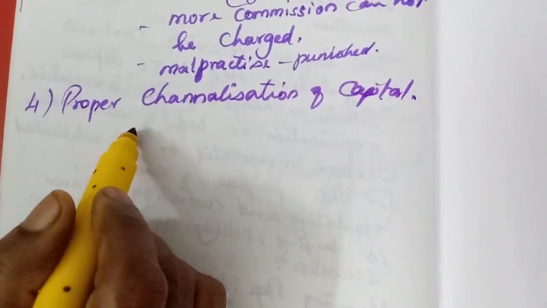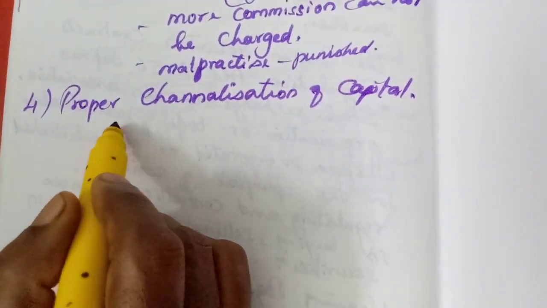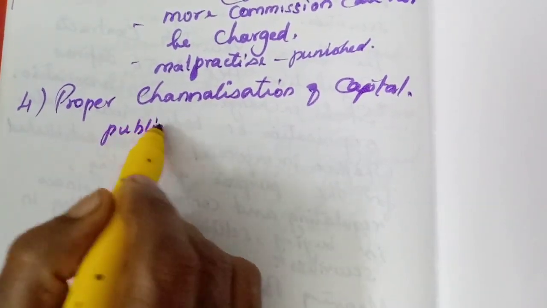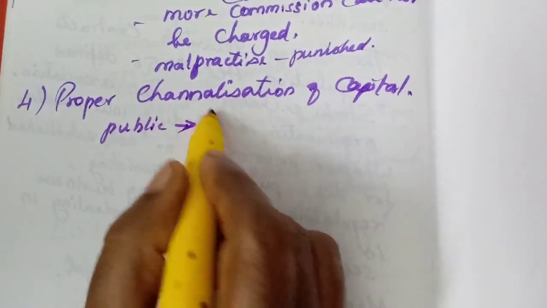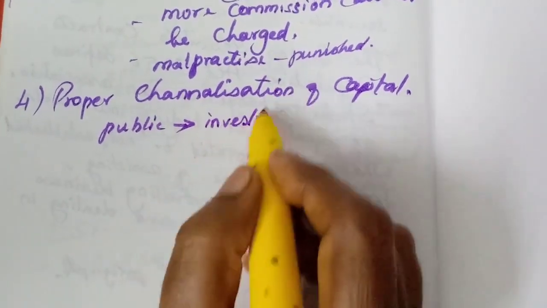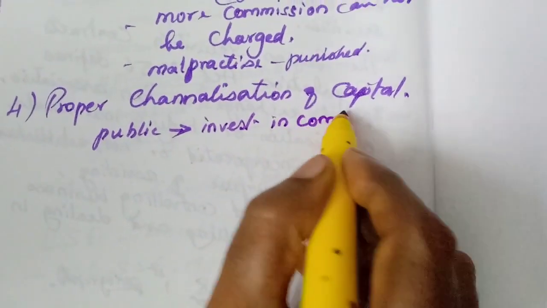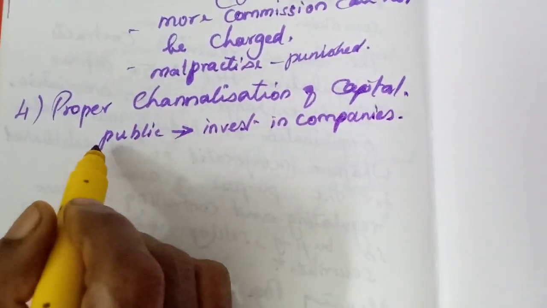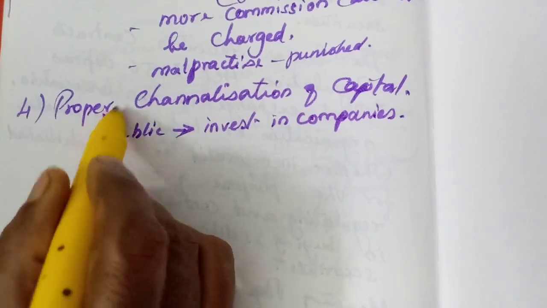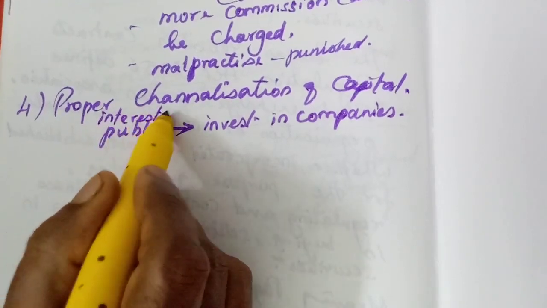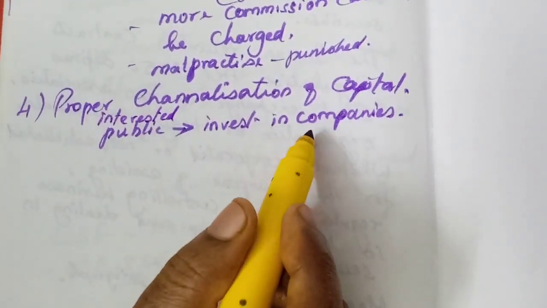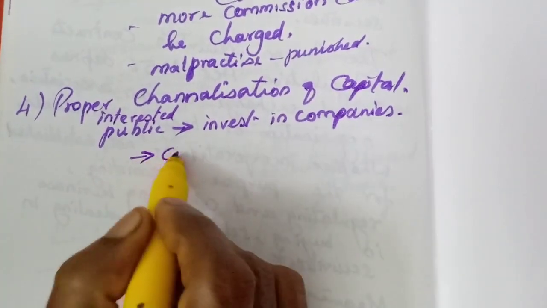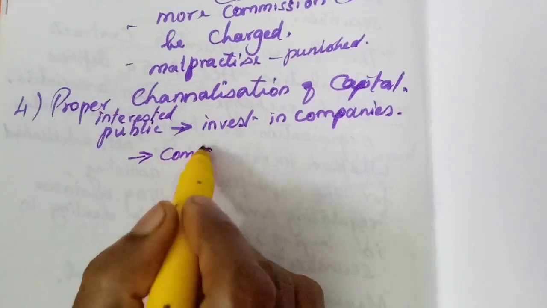Here, the investors, or we can say the public, who like to invest money in the companies, that means the prospective investors, those who are interested in investing in the companies, can invest in companies which yield more profit.